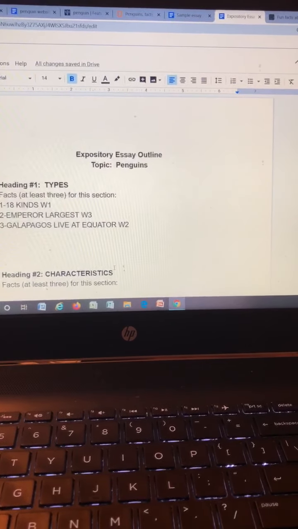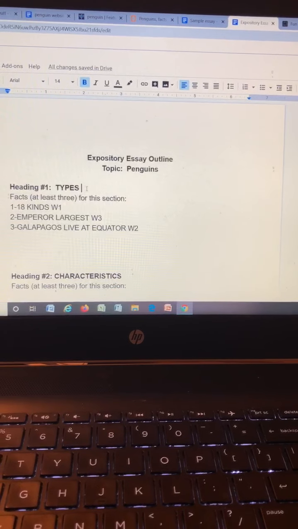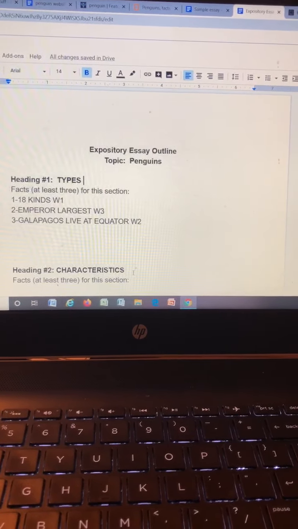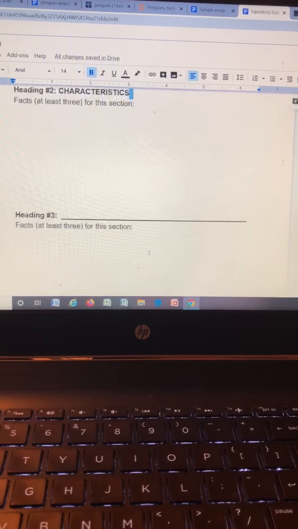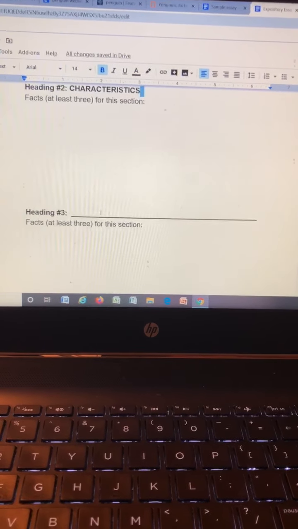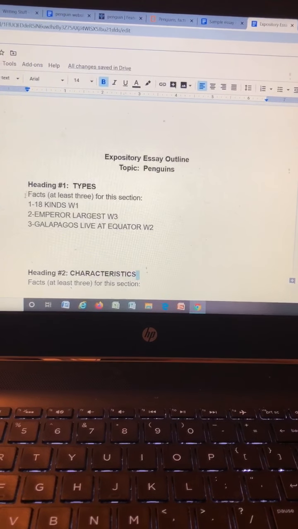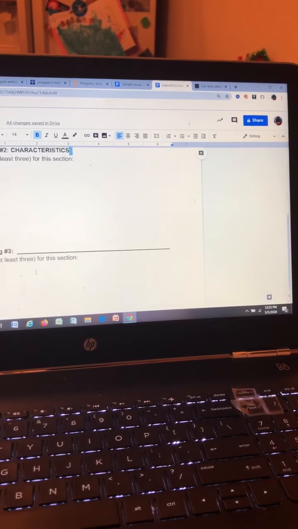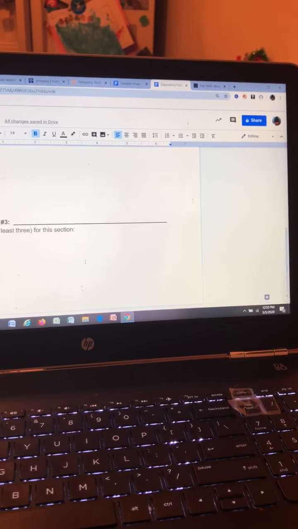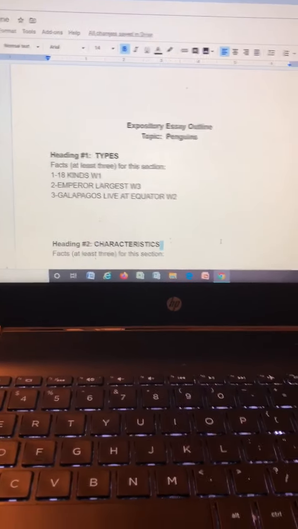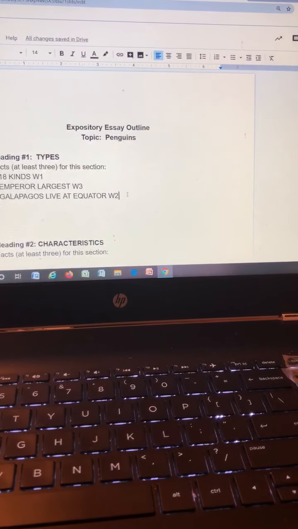Some other ideas for headings, if you're doing a person, is you can do like early life or childhood. You could do adult life, and then you could do accomplishments, and then list, you know, characteristics or facts from their childhood, like when they were born, where they grew up, facts about their adult life, and then accomplishments that they made. So that's pretty much the gist of it. If you have any questions, I'll be happy to help you.